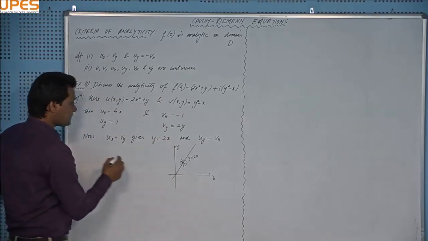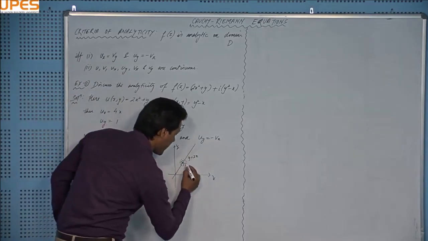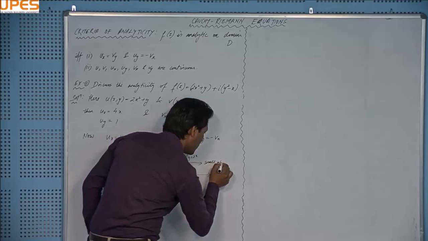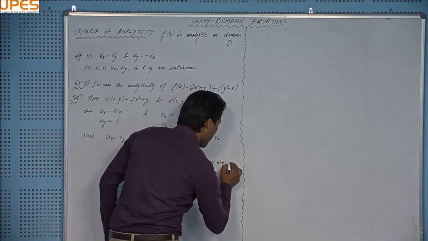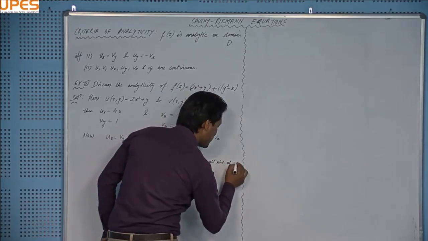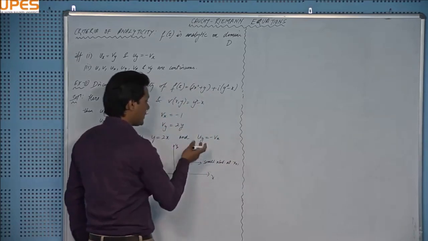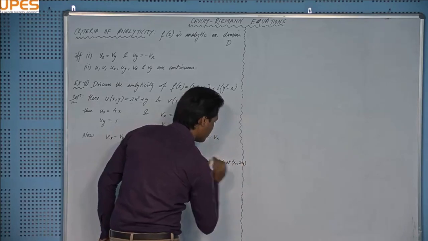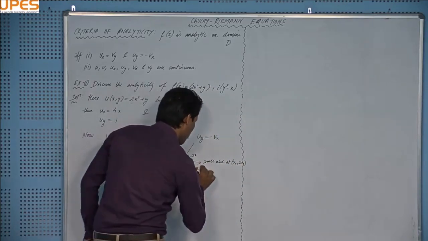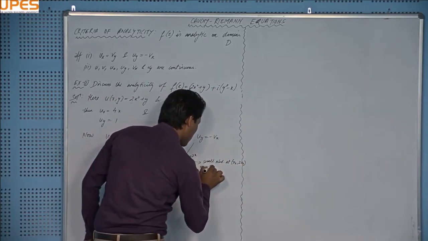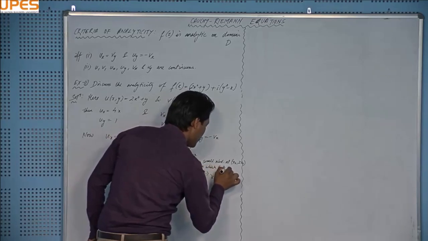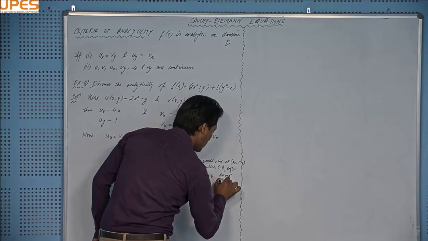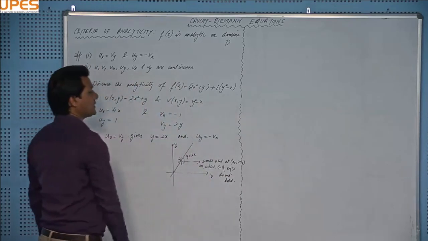So y equal to 2x, and this is a small neighborhood at some point x naught, y naught, where y naught is equal to twice x naught, on which the CR equations do not hold.